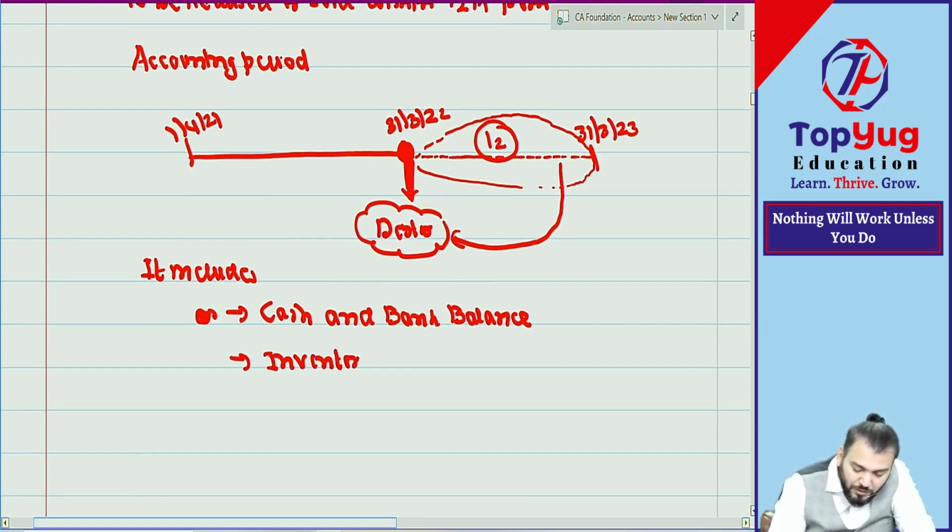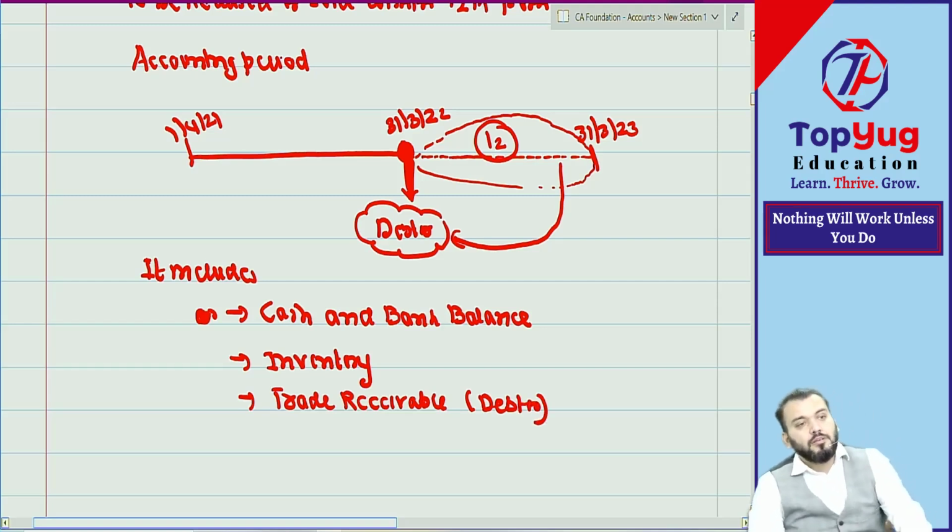It will also include trade receivable. Trade receivable means debtor. Have you understood? Correct. Have you understood? Asset done.